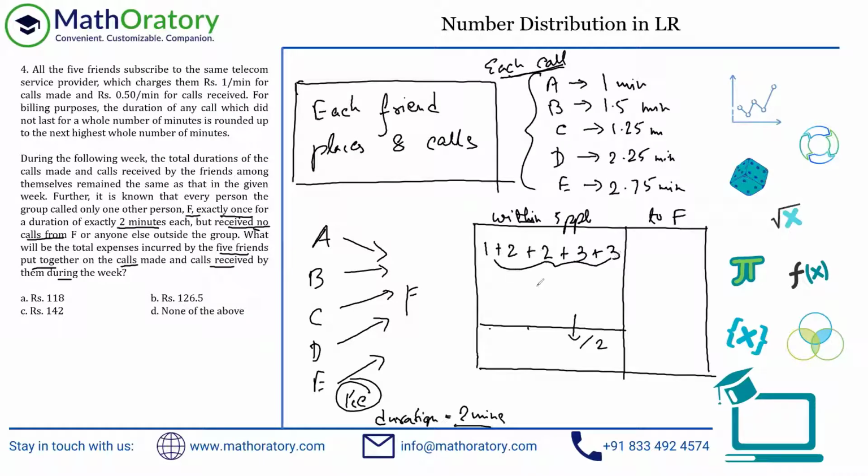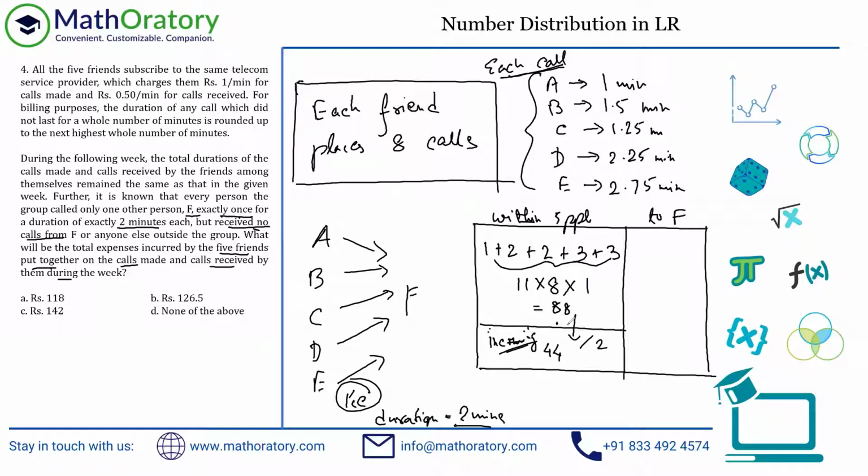So there will be a total of 11 minute counters for one call, but each friend is making 8 calls. And also the outgoing are charged at 1 rupee per minute, right? If you forgot the initial premise, it said that. So you have a total outgoing charge of 88 rupees. And if we halve this, we get 44. So this is the incoming part among these 5 individuals.